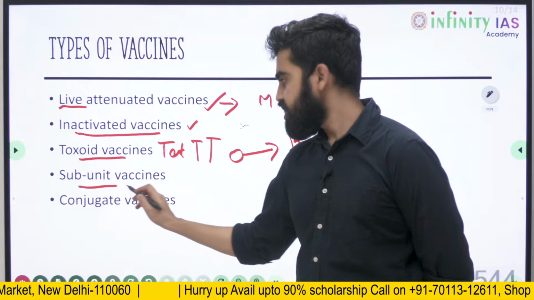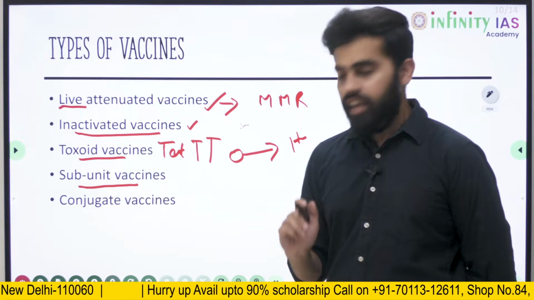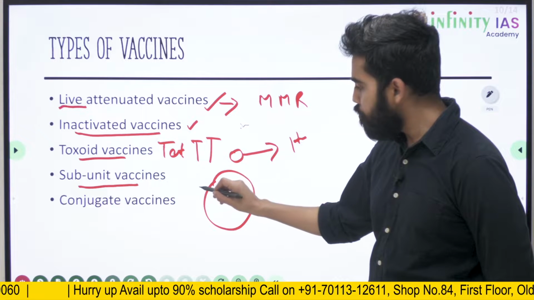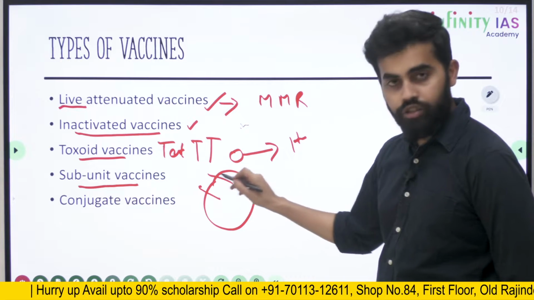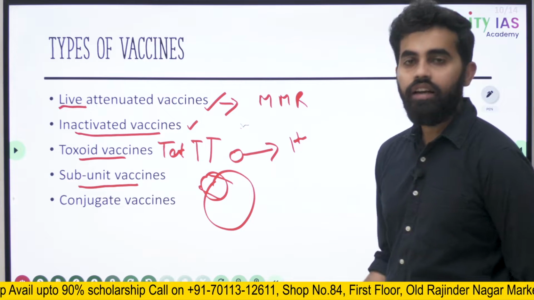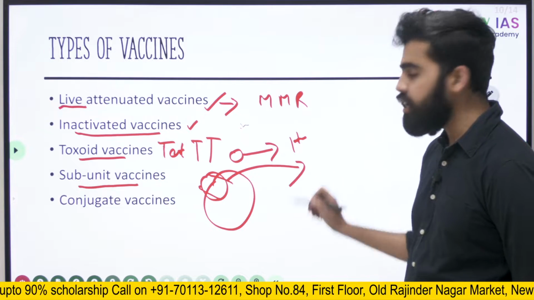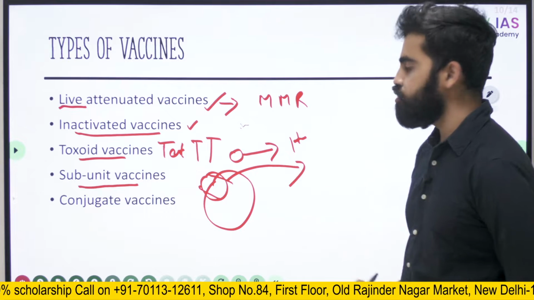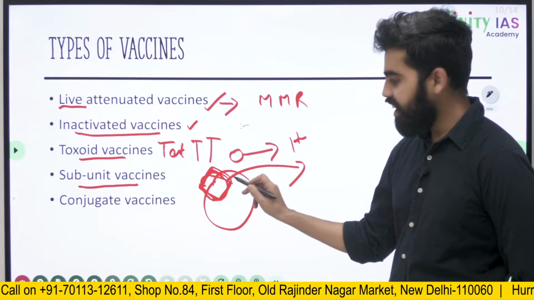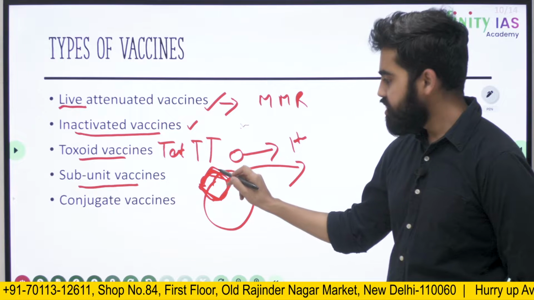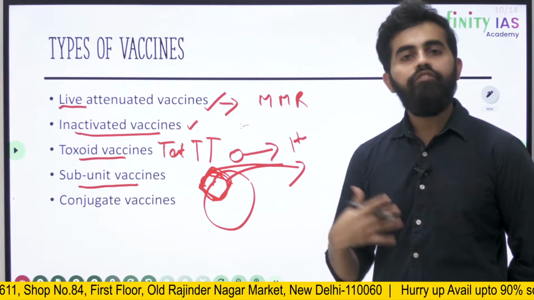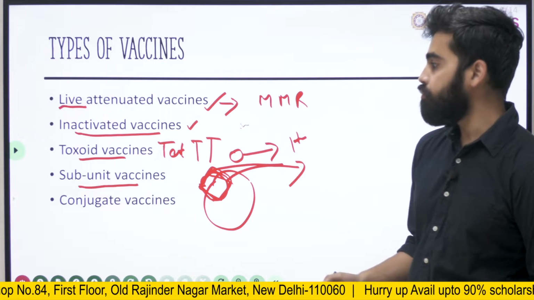Then comes subunit vaccines. In this, as the name suggests, there is a small part of the actual pathogen given to the human body to create immunity. This is the most important part of the pathogen or the virus that will be given. This will be given as a subunit so that the human body will be able to develop immunity.